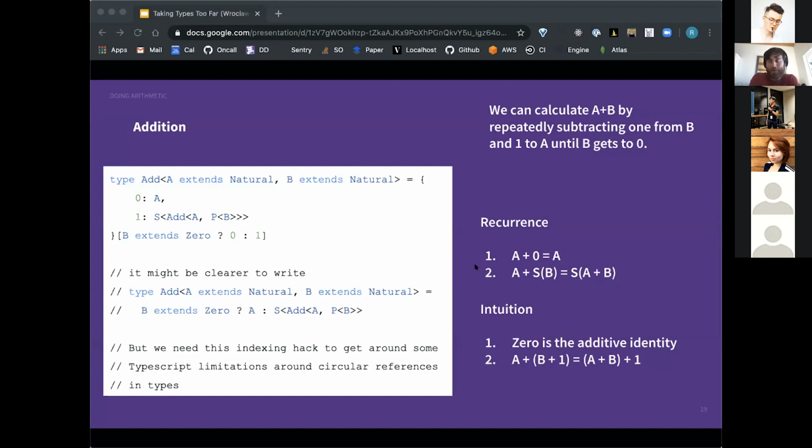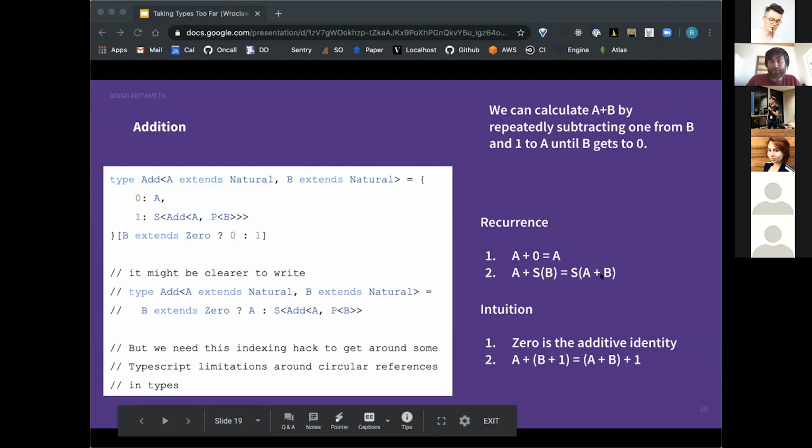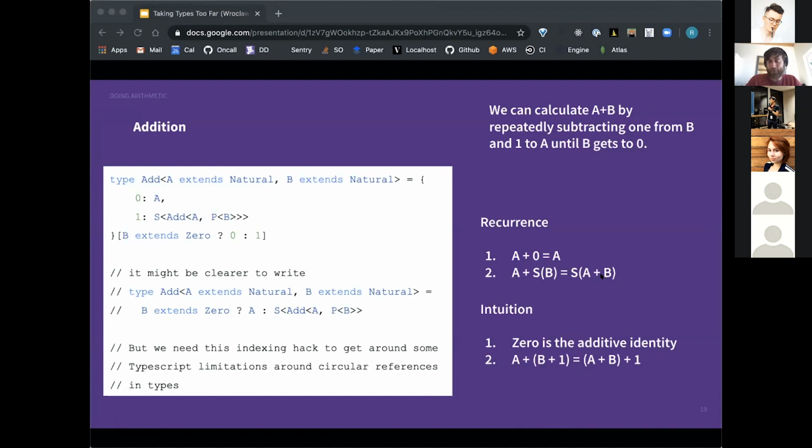So that brings us to addition. This looks a little bit scary, but I promise it isn't. This type Add takes 2 type parameters, A and B. These are numbers that we're trying to add. So Add<A, B> equals A plus B. We can define addition from first principles using the recurrence you see on the right. Since 0 is the additive identity, we know that a plus 0 equals a. Additionally, we know that a plus S of b equals S of a plus b. Just by thinking for a minute, we know that a plus quantity b plus 1 equals quantity a plus b, plus 1. So that should make intuitive sense.